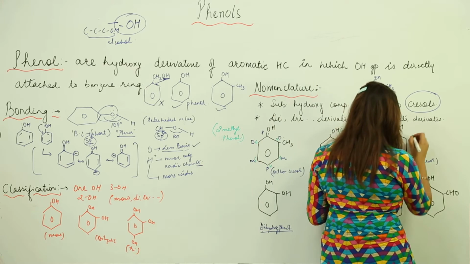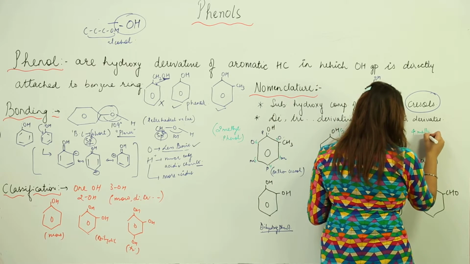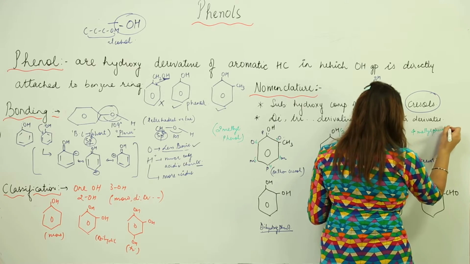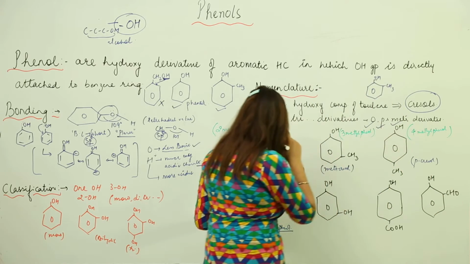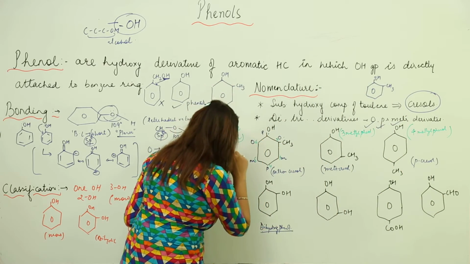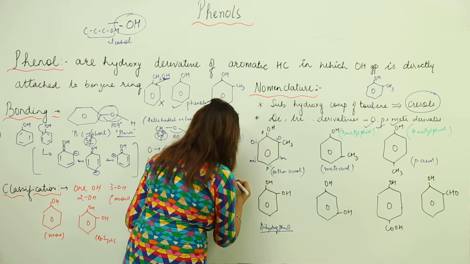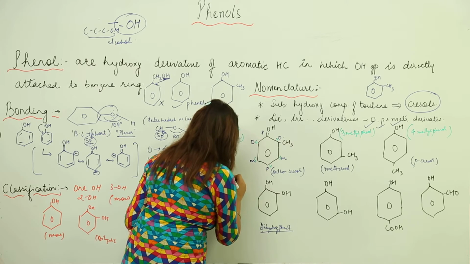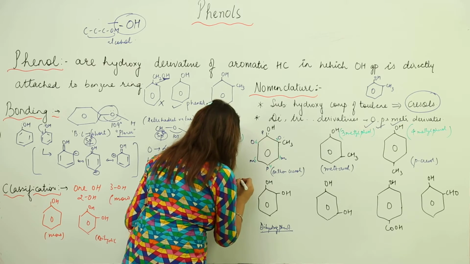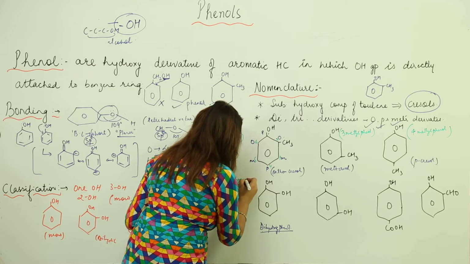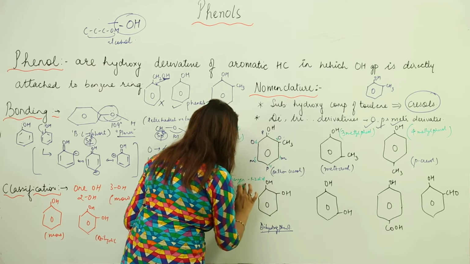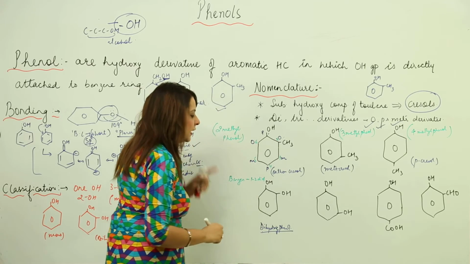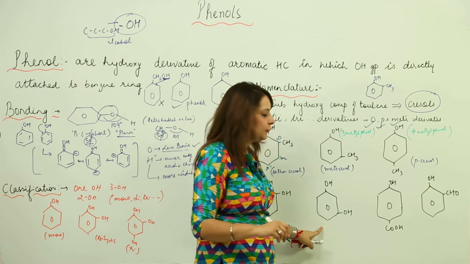This will be 4-methylphenol. For this one, we can write benzene-1,2-diol. Likewise, we can write benzene-1,3-diol.